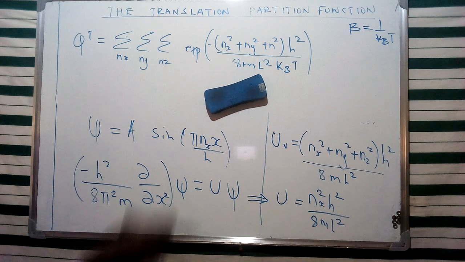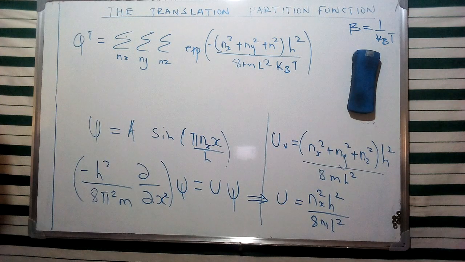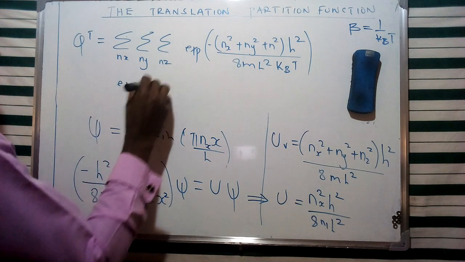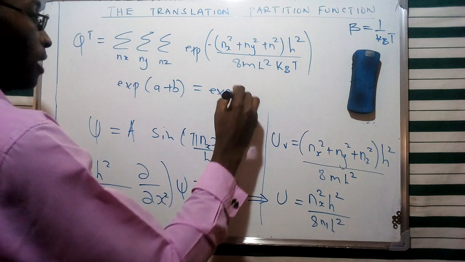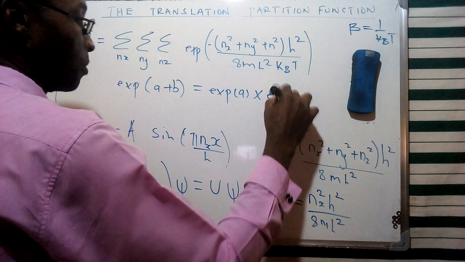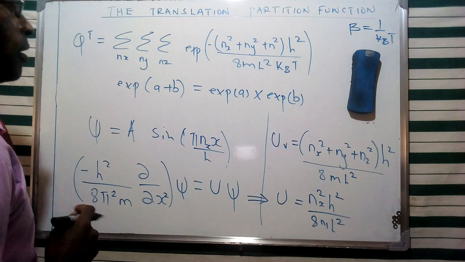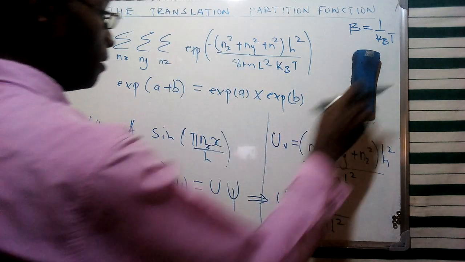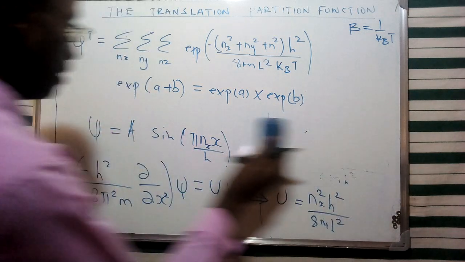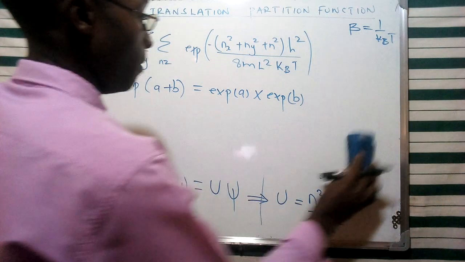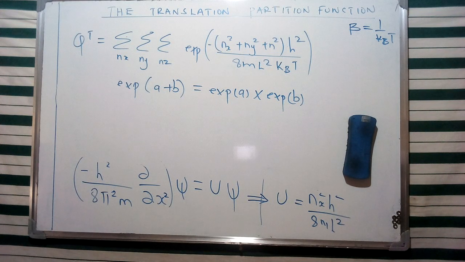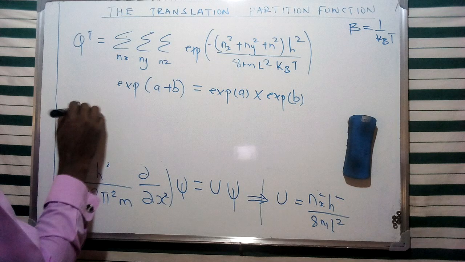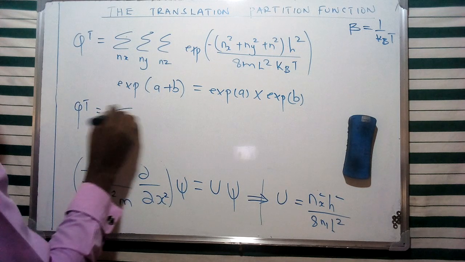Now, from the laws of exponents, we can try to simplify this specific equation, which is basically going to rely on this specific relationship where, if we have the sum of the exponents, we can give this as the product of the exponent of a and the exponent of b. And therefore, this relationship is going to assist us in evaluating this particular equation, which I've given at the top of that particular section. Now, in this case, we are going to evaluate this using the relationship which I've given below.